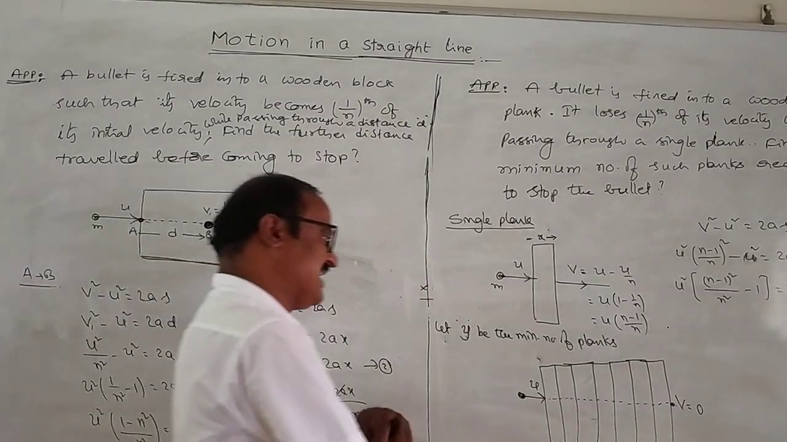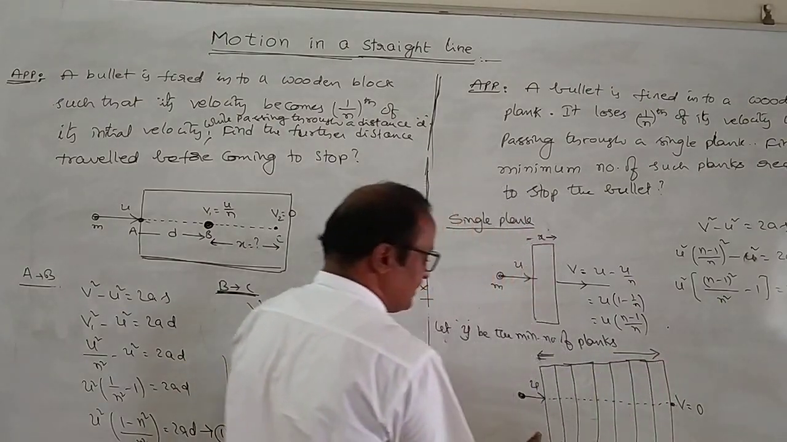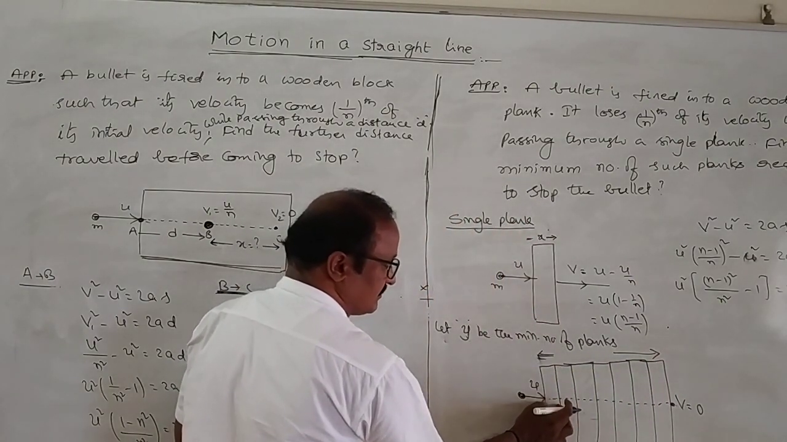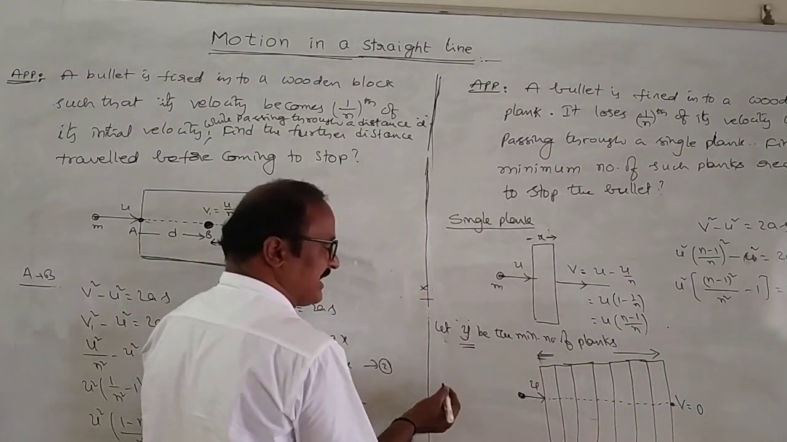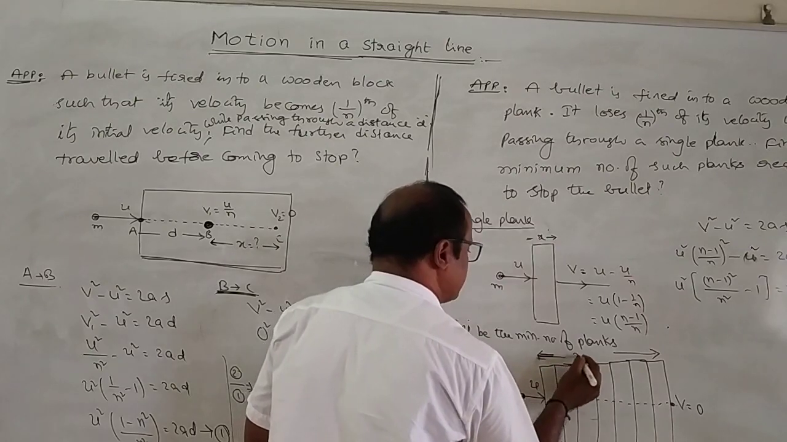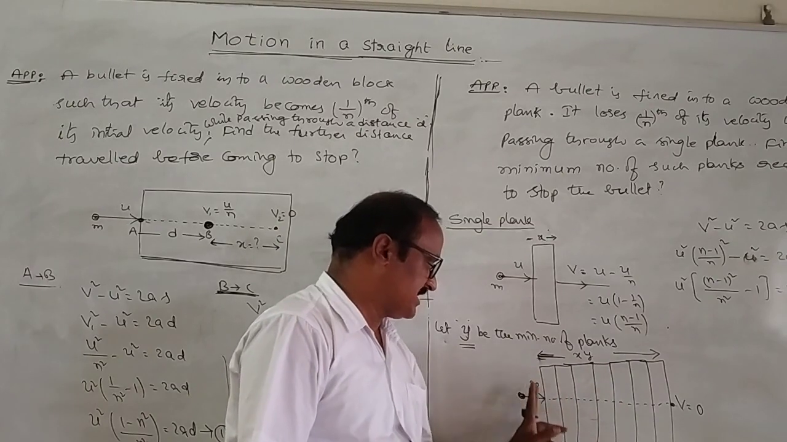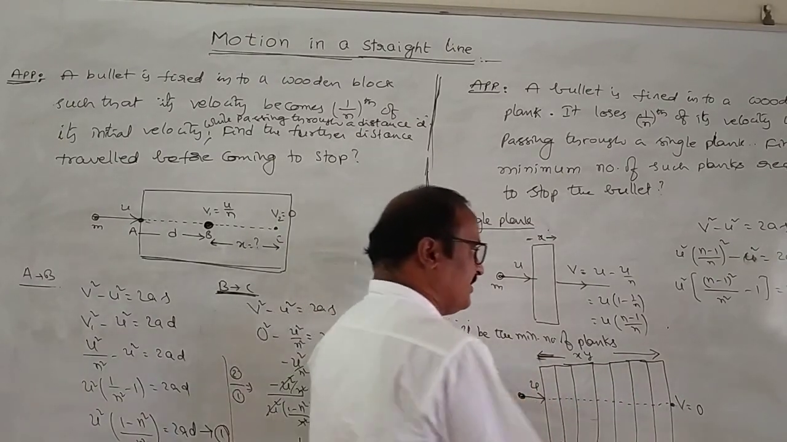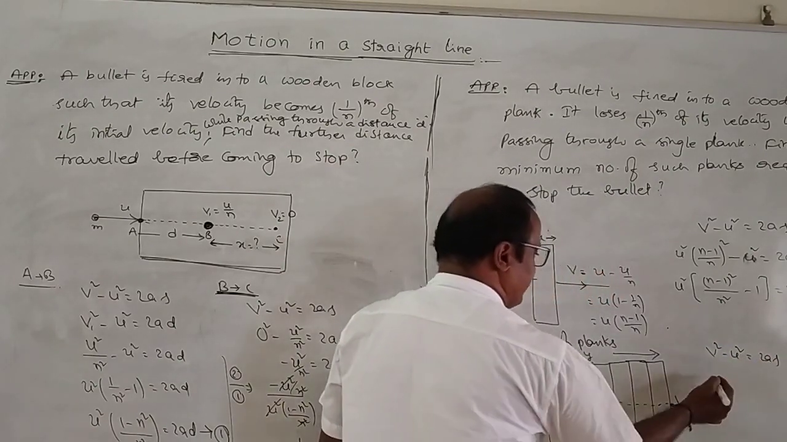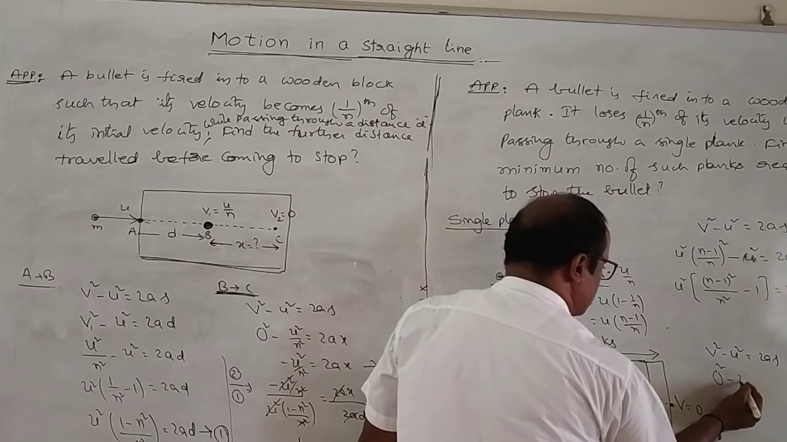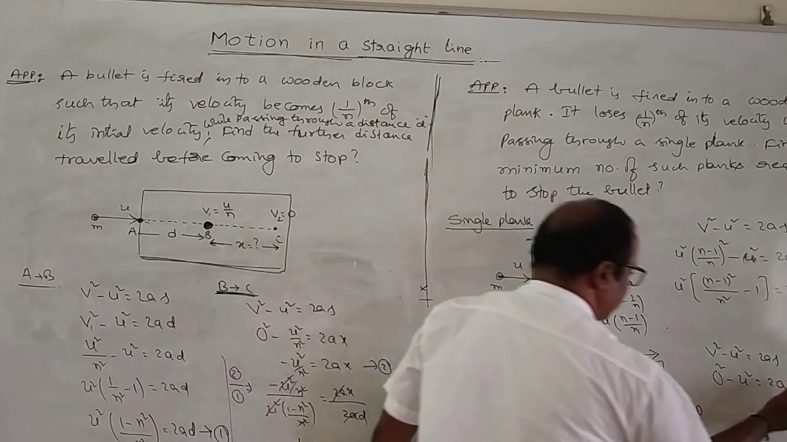Then what is the distance to be traveled by the bullet inside the system? x is the length of each plank, and there are y planks, so the total distance to be traveled is x into y. With initial velocity u and final velocity v, again from the formula v square minus u square is equal to 2as, v square is 0, so 0 square minus u square is equal to a times s, where s is replaced by x y.